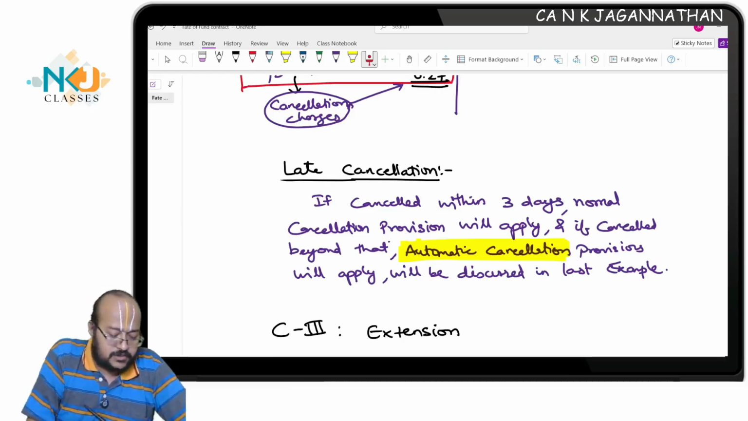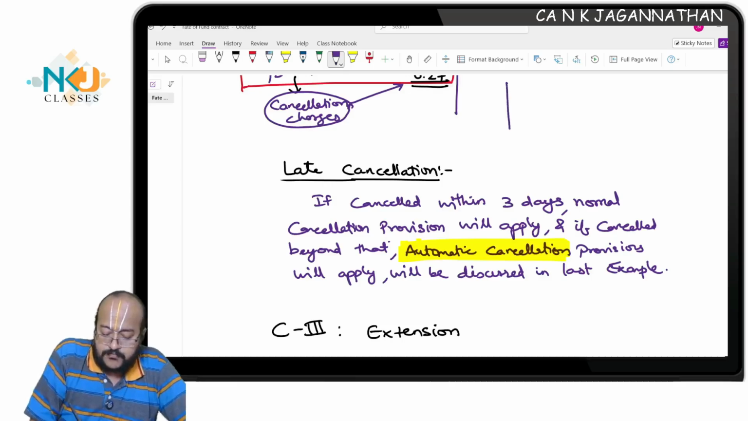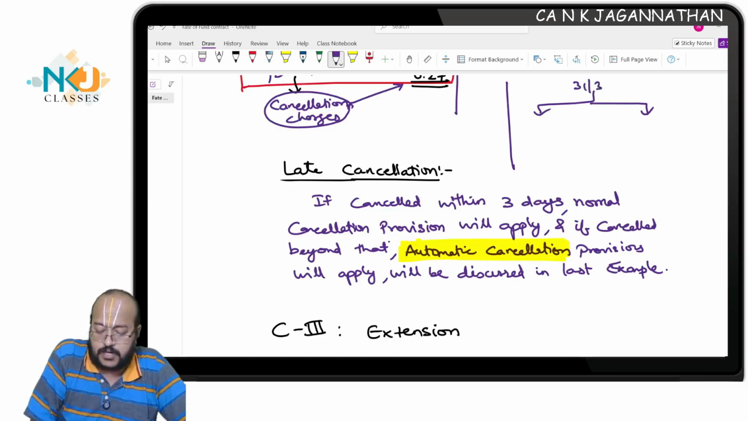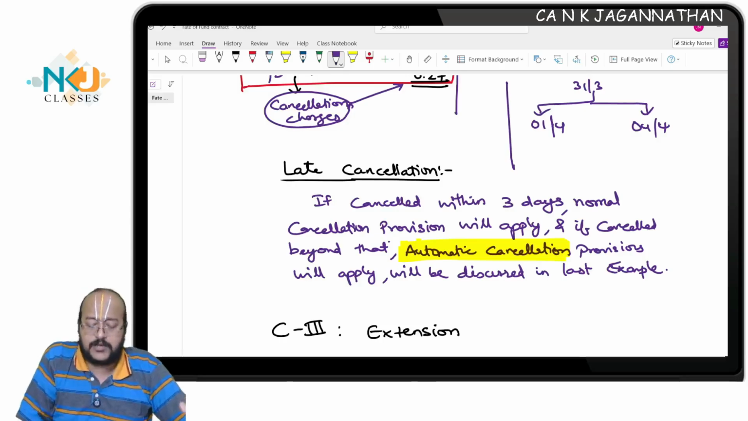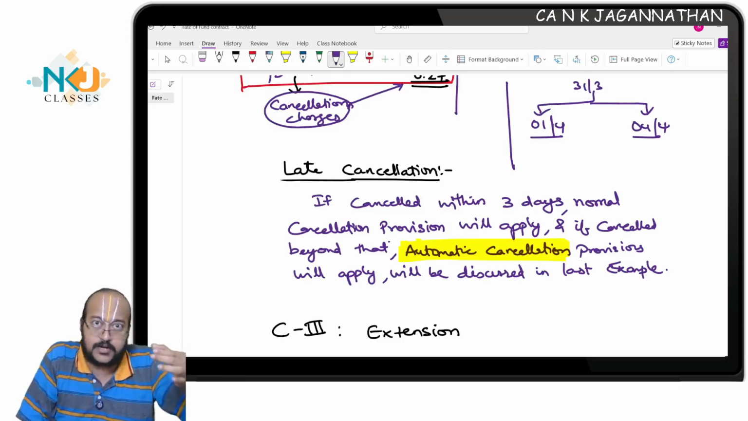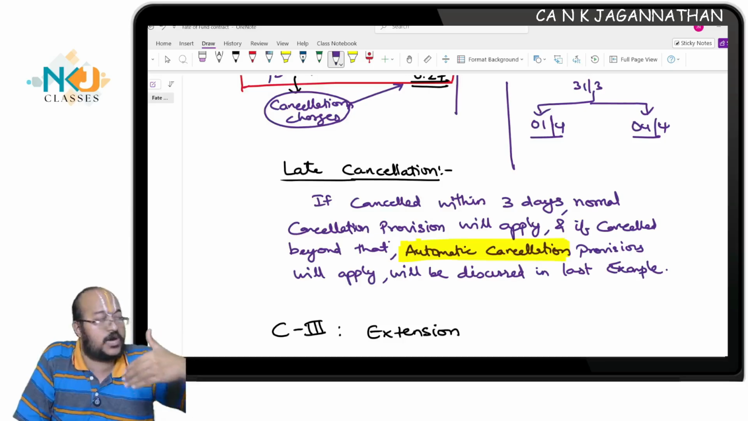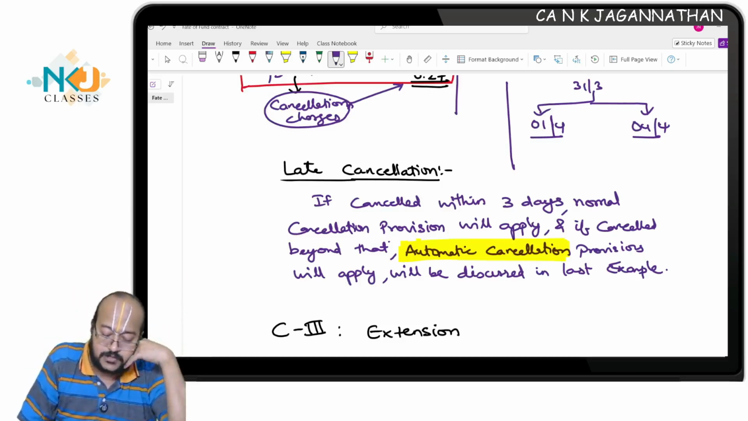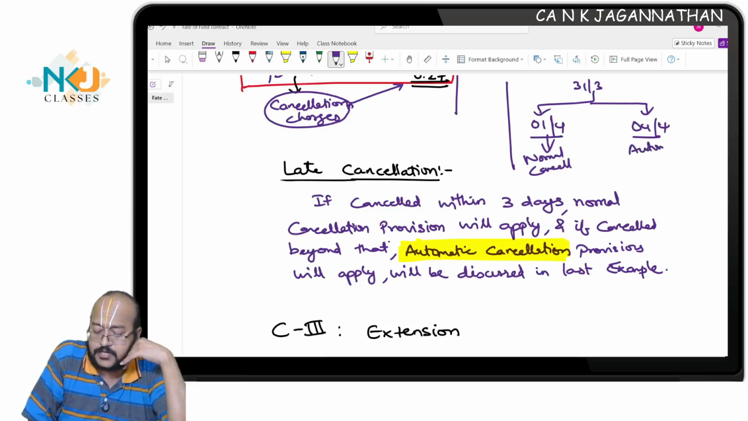See what happens. I'll take a pen and explain here. Customer, there are two possibilities. Assume this is maturing on 31st of March. Now the customer may come on 1st April, or he may come on 4th April, or he may not come at all. So there are two possibilities, correct? Before the 3 days after the due date, or even after 3 days of due date. In this case, normal cancellation provision will apply. Here, automatic cancellation provisions will apply.